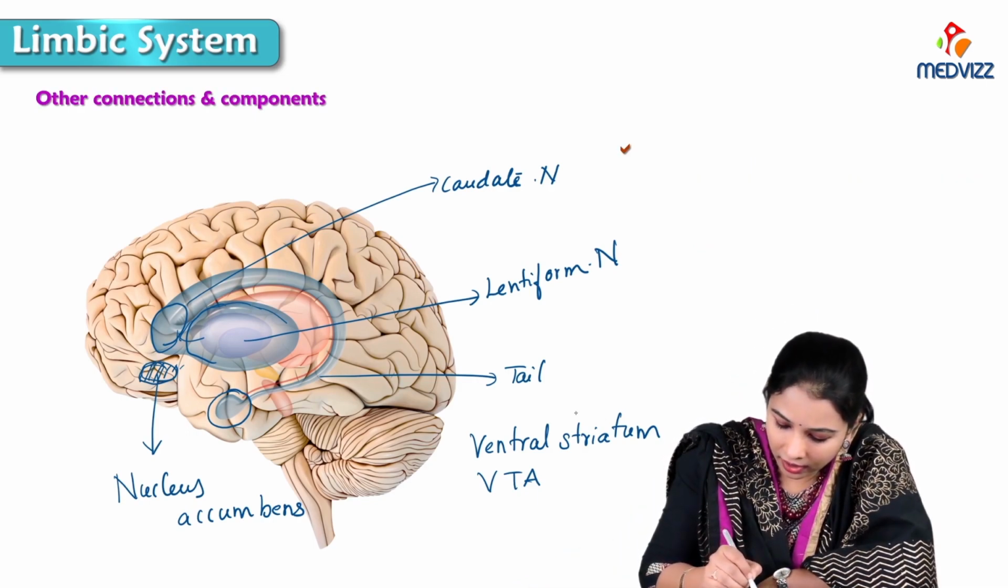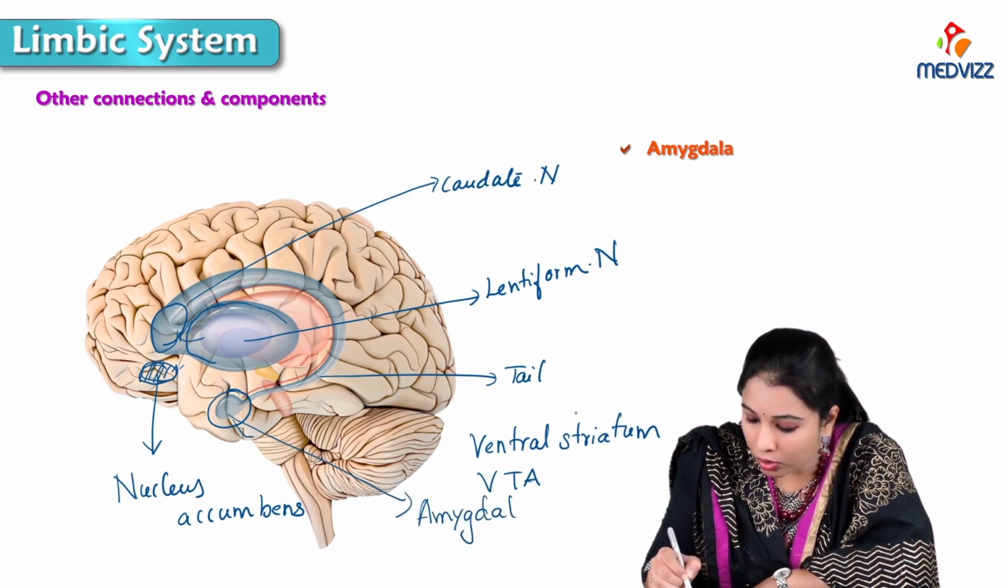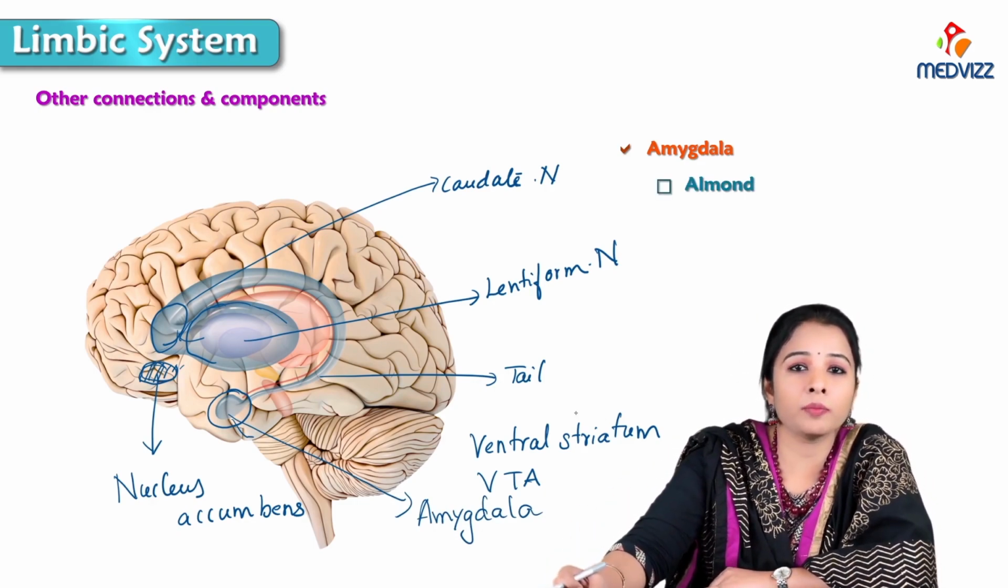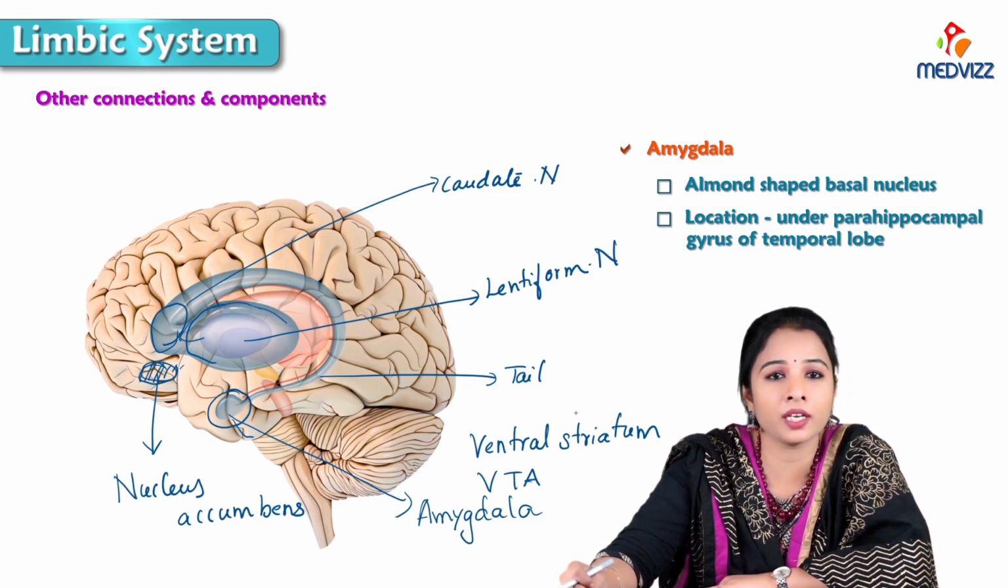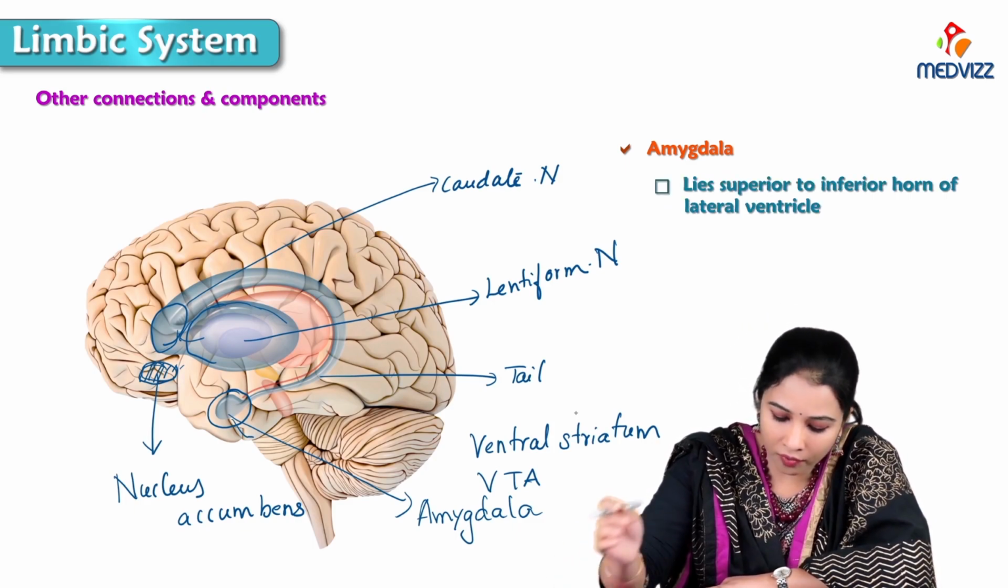So here is the amygdala, which is also called the amygdaloid body. It is a small almond-like basal nucleus present deep beneath the parahippocampal gyrus. Within the temporal lobe it is present, and it lies superior to the inferior horn of the lateral ventricle.